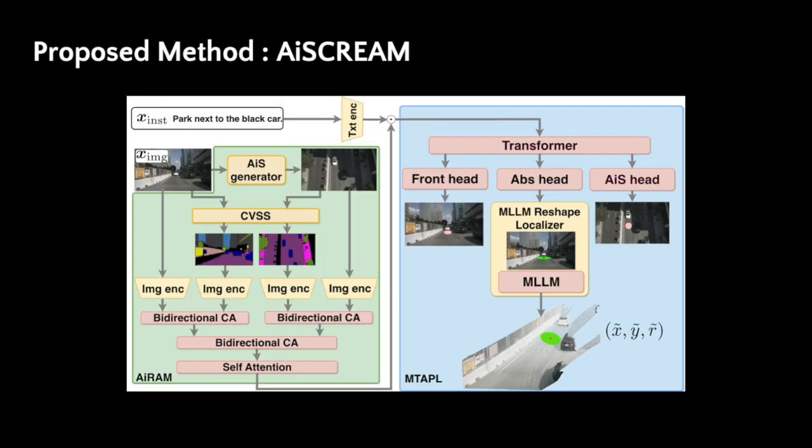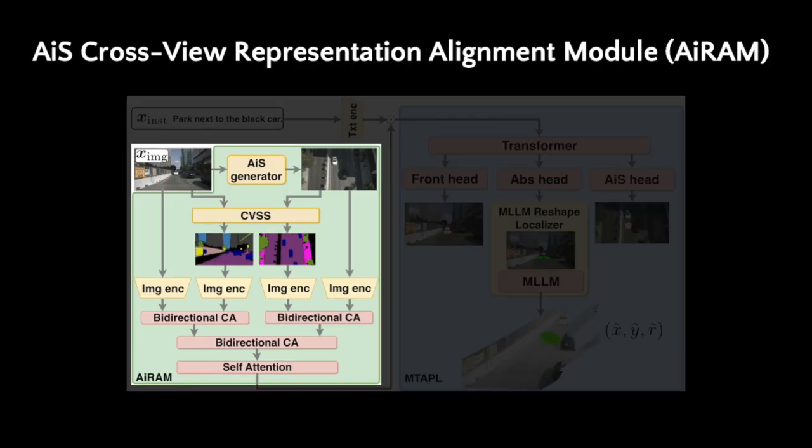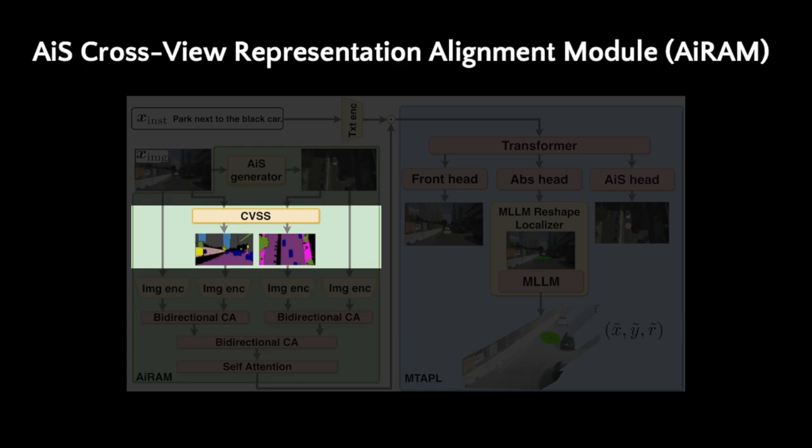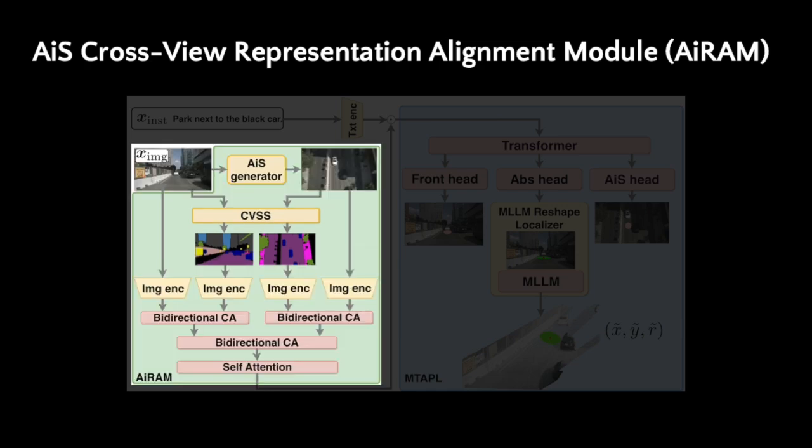AiSCREAM consists of two main modules, the AIS Cross-View Representation Alignment Module, or ARAM, and the Multitask Absolute Position Localizer, or MTAPL. ARAM first extracts language-conditioned semantic masks from both the front and AIS images using cross-view consistent semantic segmentation. The images and their masks are then encoded with shared image encoders. Bidirectional cross-attention first fuses appearance and structural cues within each view, and then aligns the two views. The resulting representation jointly captures fine-grained semantics and egocentric geometry.